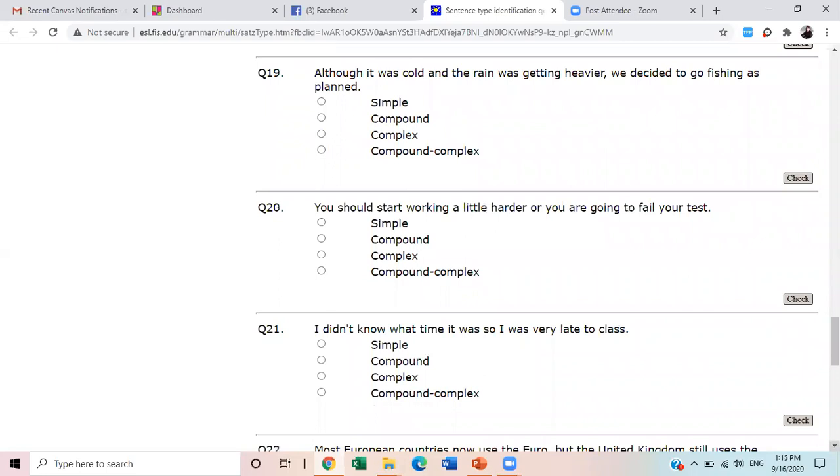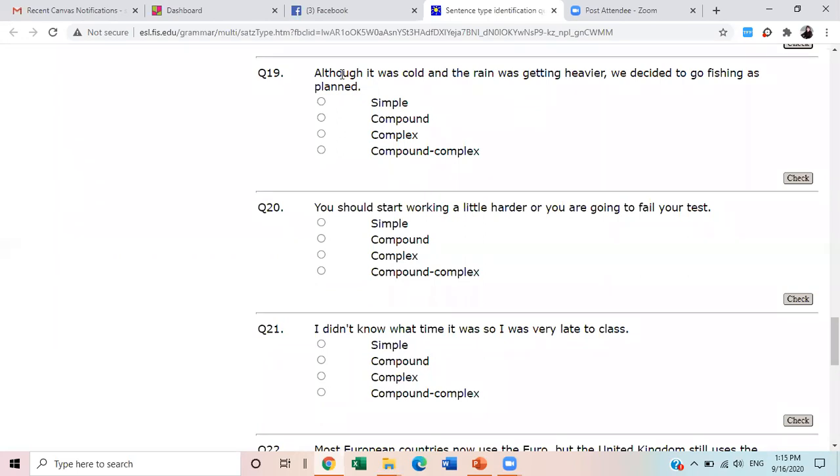Although it was cold and the rain was getting heavier, we decided to go fishing as planned. Complex, ma'am. I think so. Is it complex? Yes, ma'am, because of "although". All right. Just because of "although", it is complex, I agree.